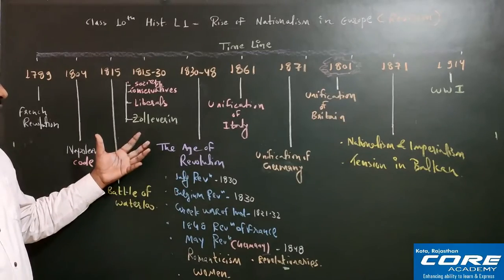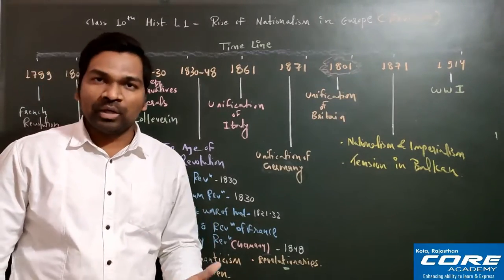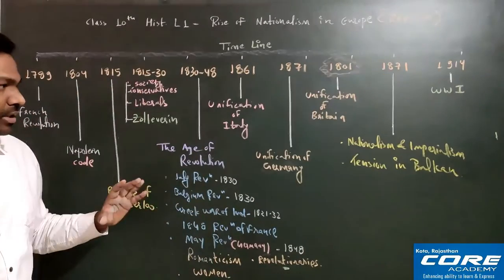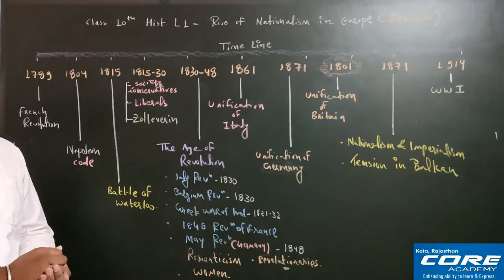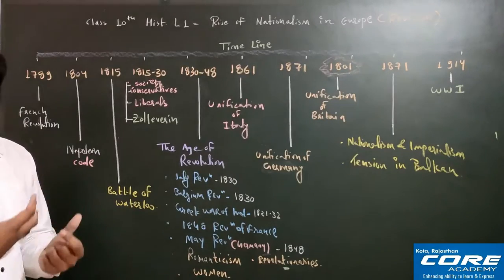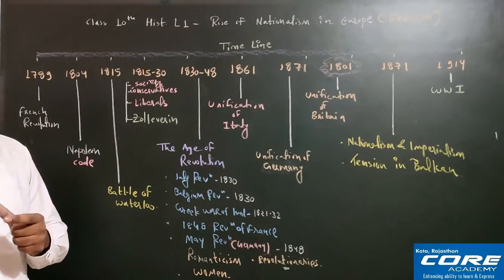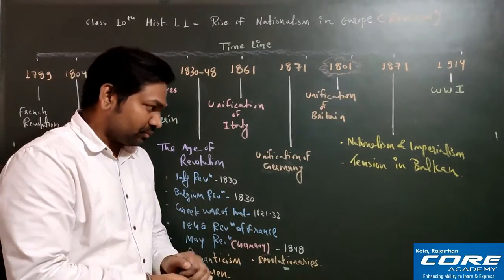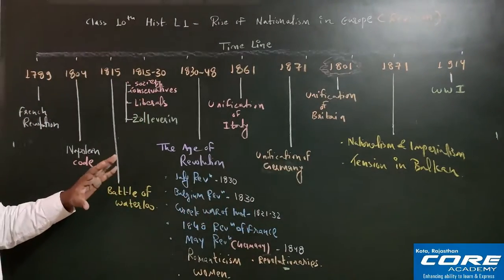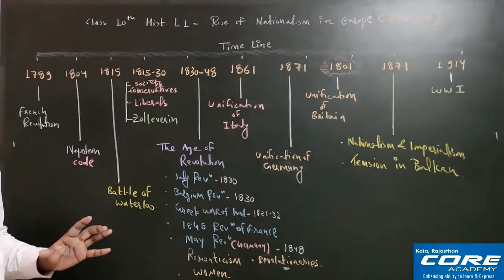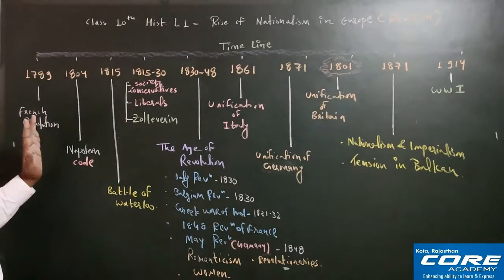See, previously all the countries were monarchic countries. Monarchic country means they were ruled by the king and queen. But later all the countries became nations. The constitution was implemented, a particular system of elections also took place. So basically the monarchic system was replaced by the republican system, है ना? We will see how all these changes took place in the European continent. These changes we will see from the French Revolution.